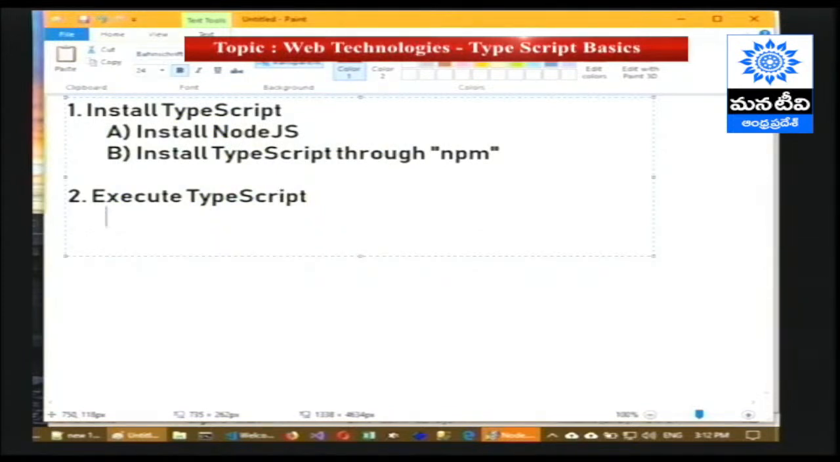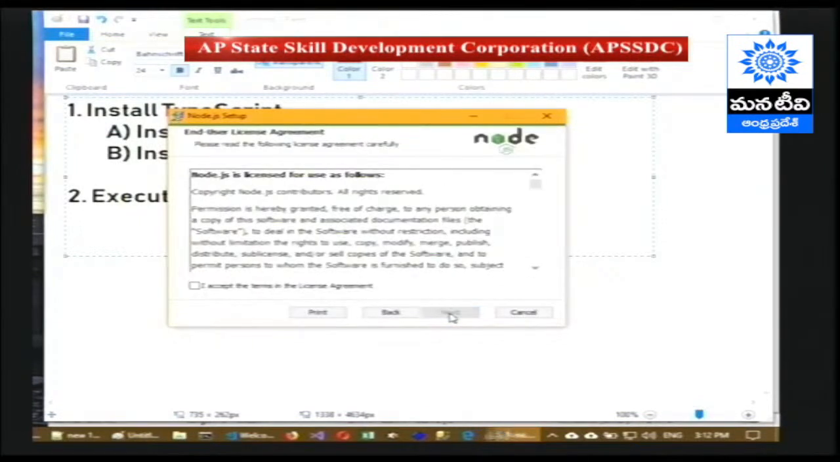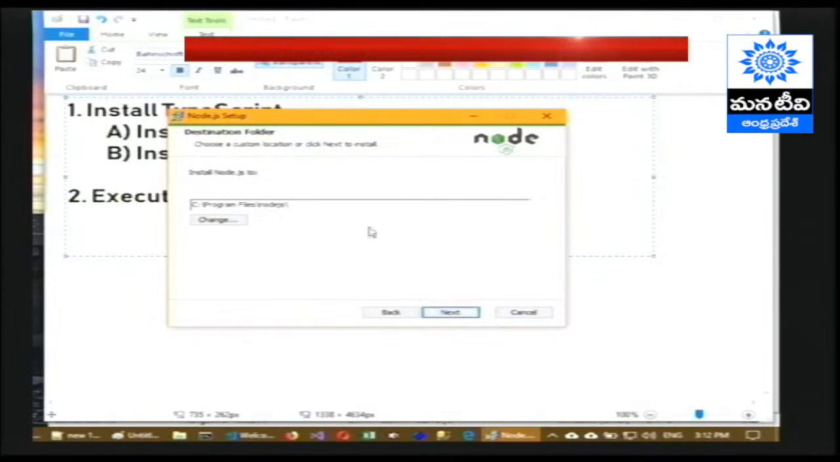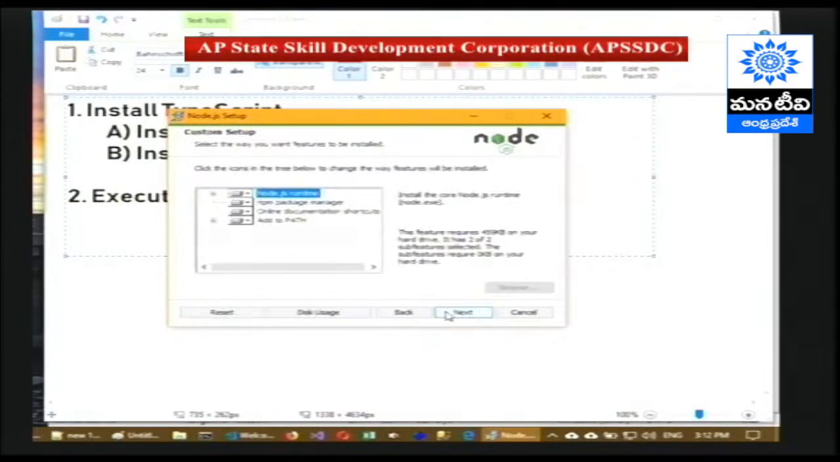The second reason, okay, meanwhile let me click on this next button, check the checkbox I accept the terms in the license agreement, click on next, keep the default path as it is, click on next and click on next.